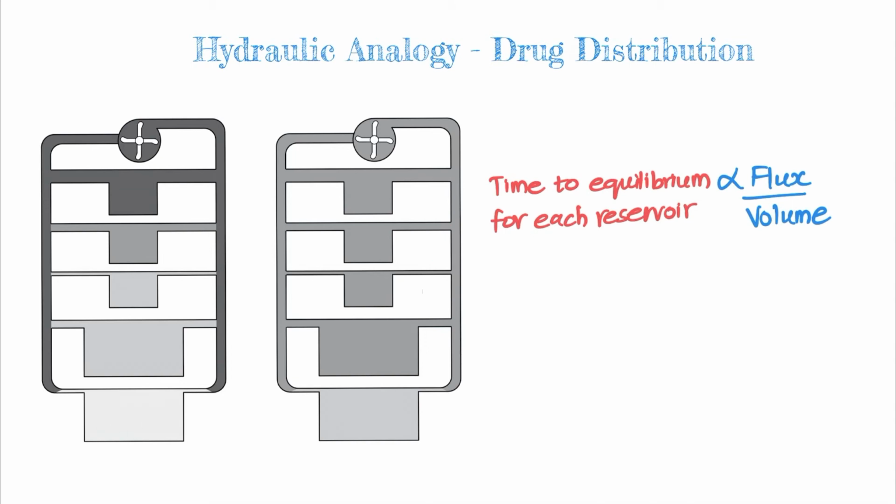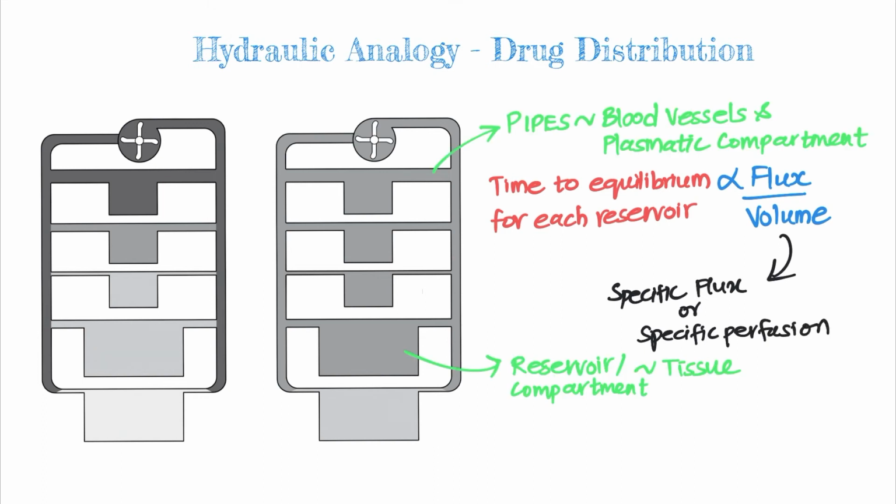Therefore, taking these two factors into consideration, the time to equilibrium for each reservoir will depend upon the flux to volume ratio, which we can also say by a specific term known as the specific flux or the specific perfusion for that particular compartment. So the larger the tube and the smaller the pool, the higher is the specific flux and the shorter the time to equilibrate the circulating fluid.